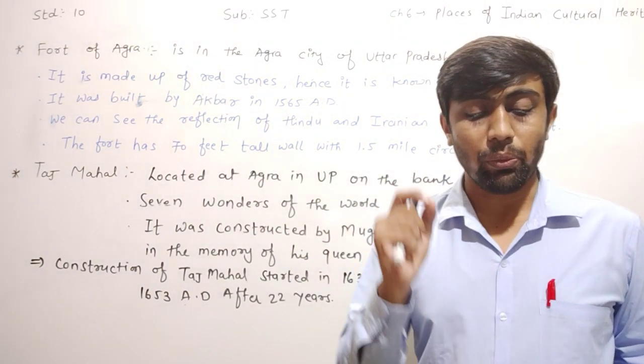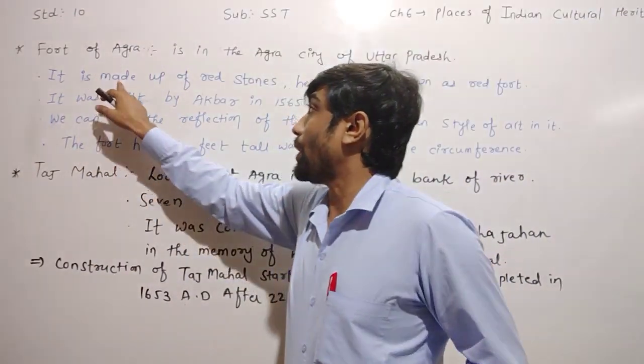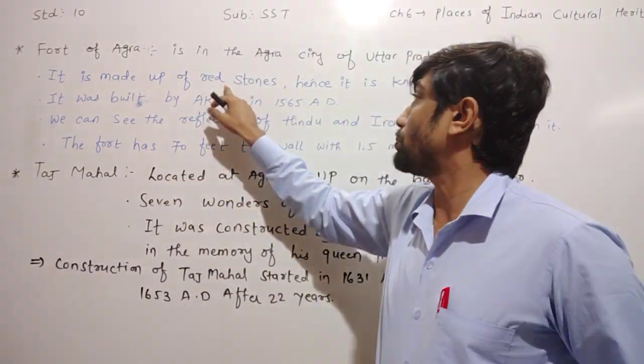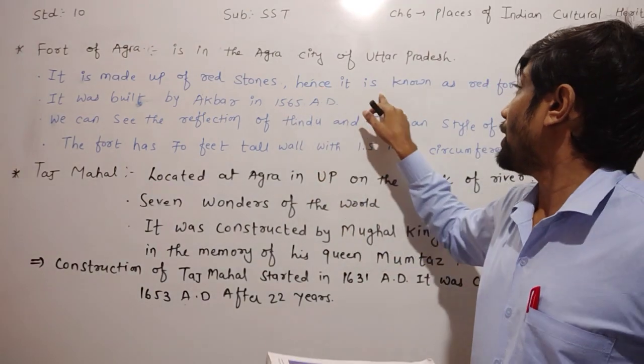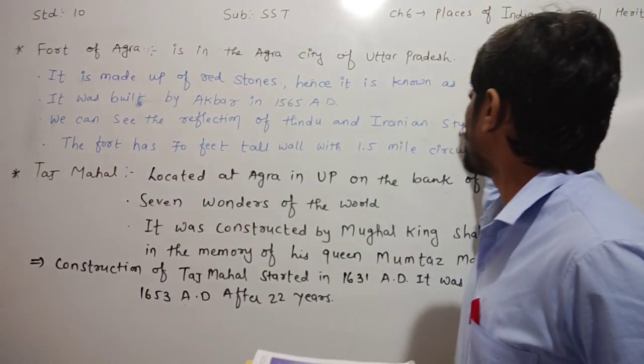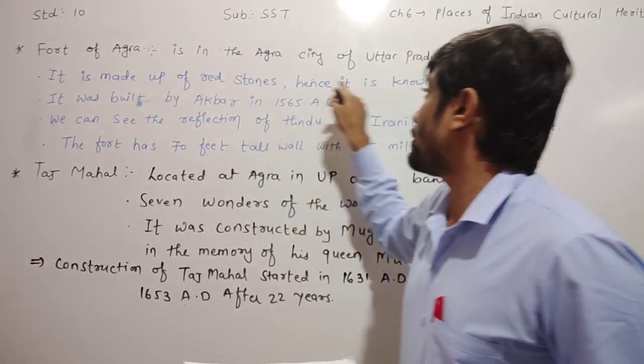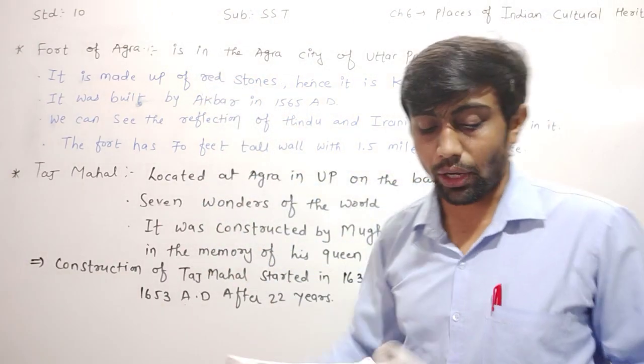It is made up of red stone. Now, the Fort of Agra is made up of which stone? It is made up of red stone. Hence, it is known as the Red Fort. Why is the Fort of Agra known as the Red Fort? Because it is made up of red stone. That's why it is known as the Red Fort.